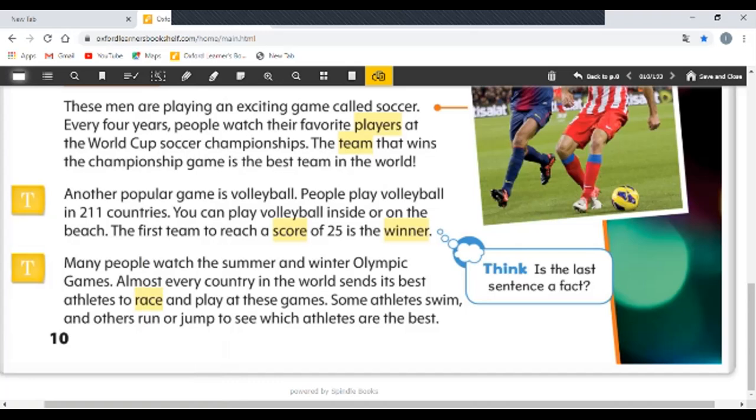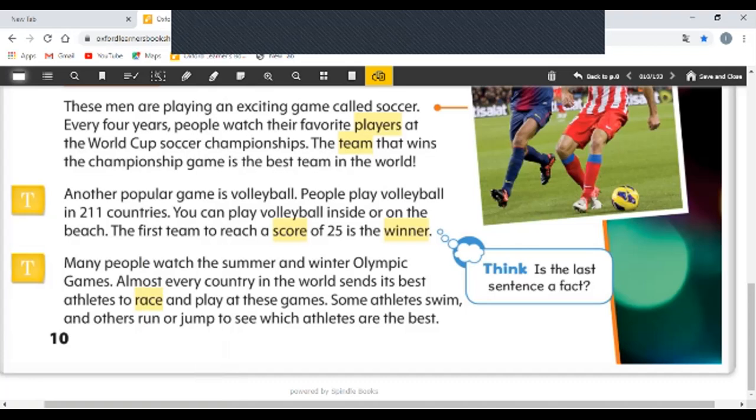The answer, of course, is that we can see different sports like swimming, running, jumping, and we can see all these in the Olympic Games. Now, we finished the reading part.